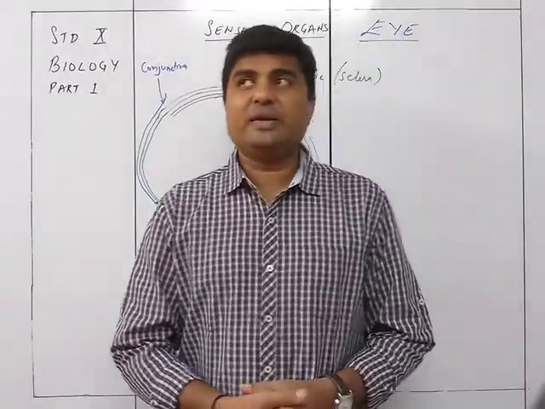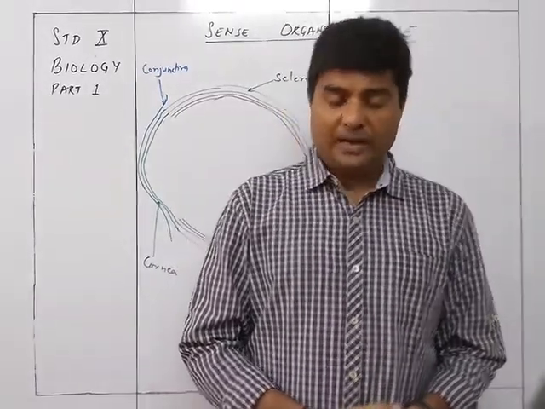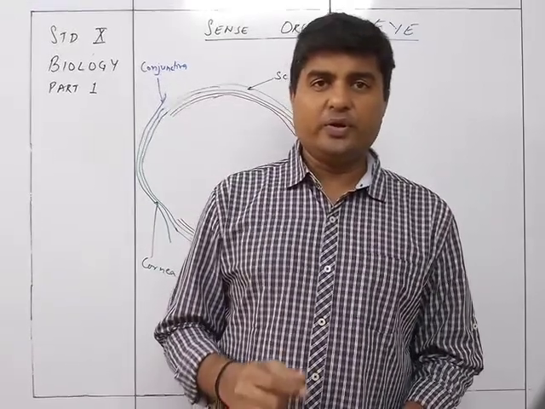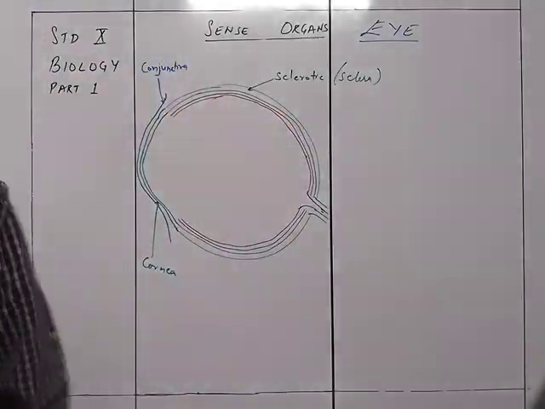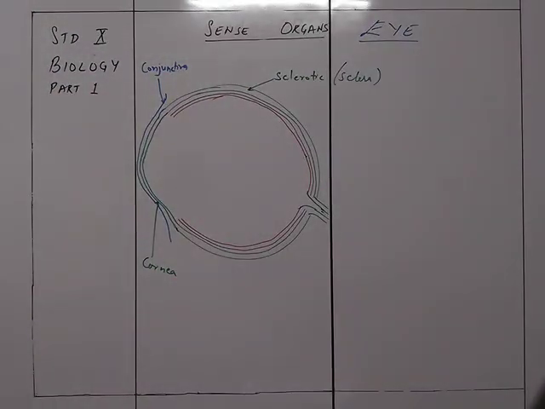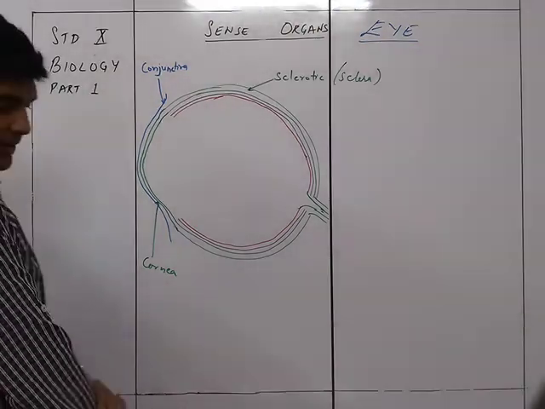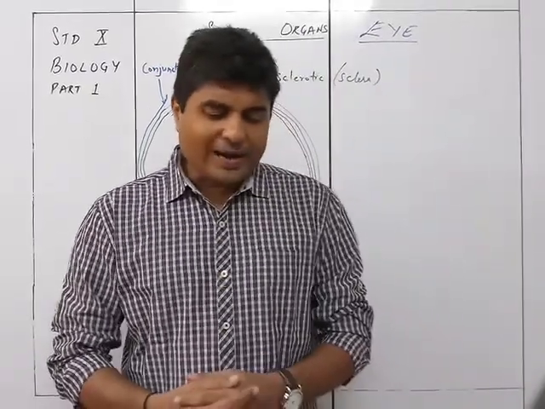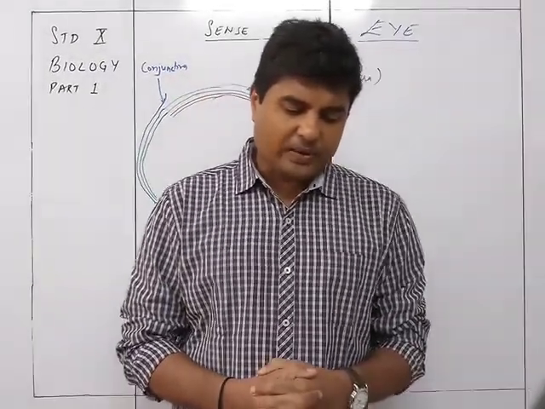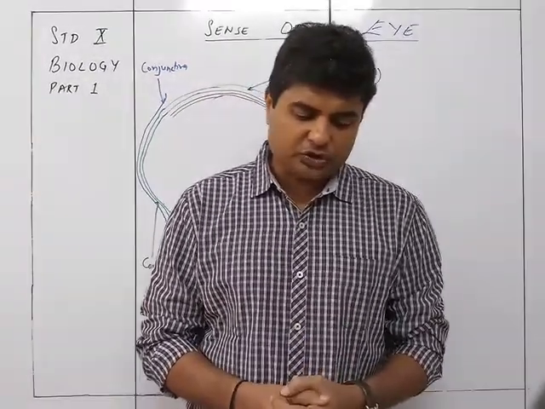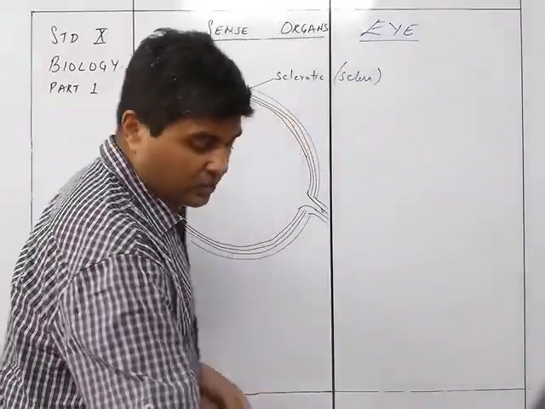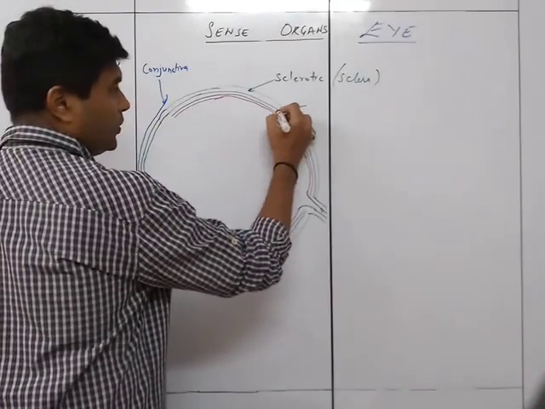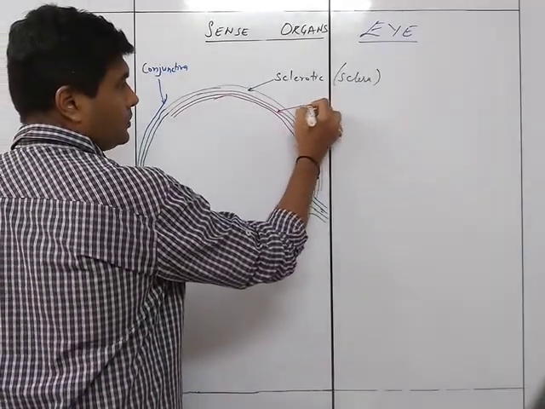The next thing we see is the choroid layer. The choroid layer is richly supplied with blood vessels for providing nourishment to the eye. So the next line over here is the choroid layer.